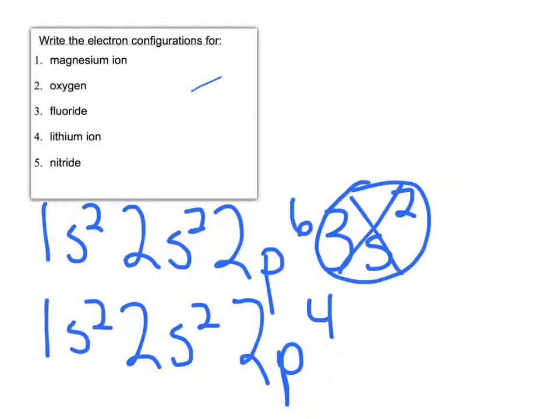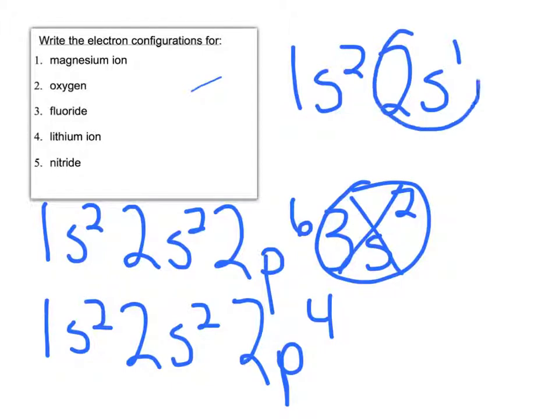The lithium ion. So if I look at the lithium atom, it is 1s2, 2s1. And lithium is going to lose this 1 valence electron, and the configuration of the ion will just be 1s2, the same as the noble gas helium. So this is my one time when my noble gas doesn't achieve an octet, it achieves 2, but it's the same as a noble gas. And then for nitride, nitride is going to be 1s2, 2s2, 2p6, after nitrogen gains those 3 electrons to be like neon.